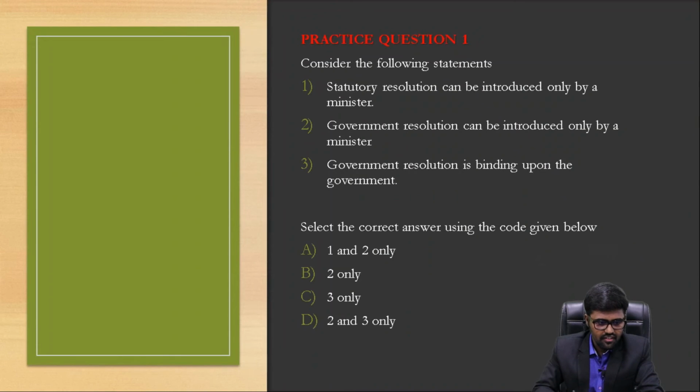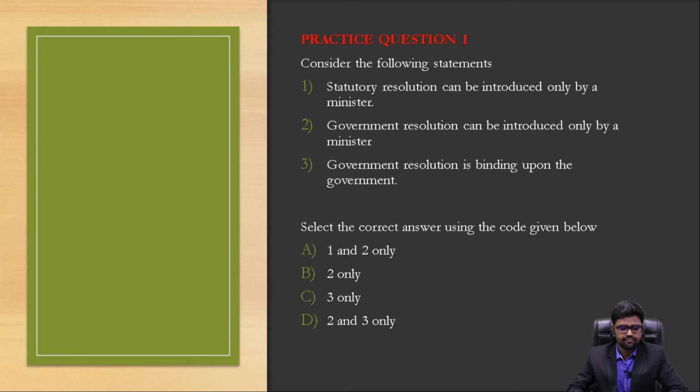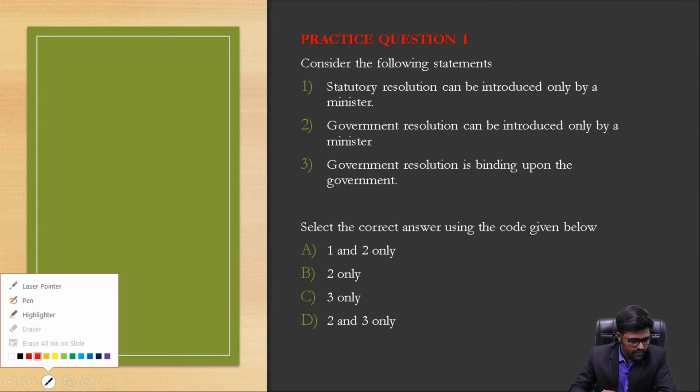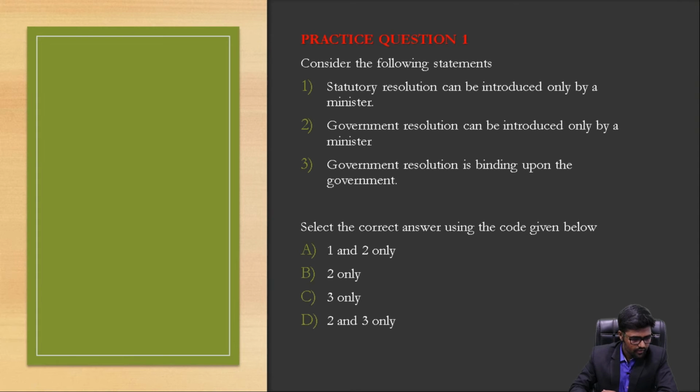Now let's have some practice questions. The first question reads, consider the following statements. The first statement is, the statutory resolution can be introduced only by a minister. I clearly explained everything: a statutory resolution can be introduced both by a minister as well as by a private member. Obviously the statement is wrong. When one is wrong, I can safely eliminate option A.